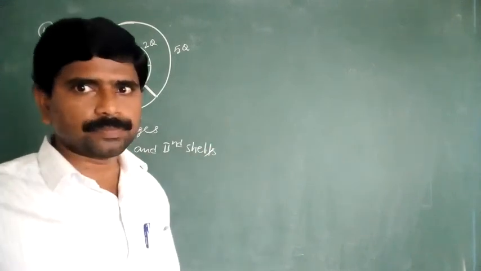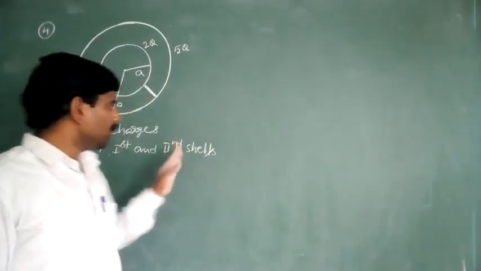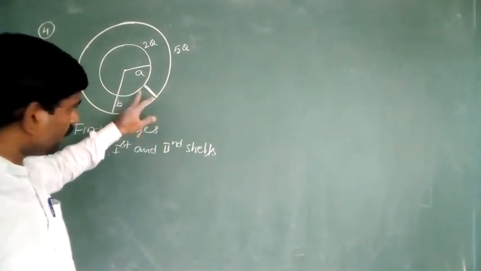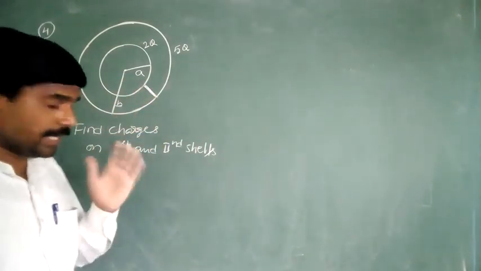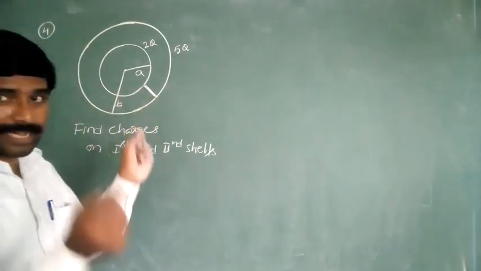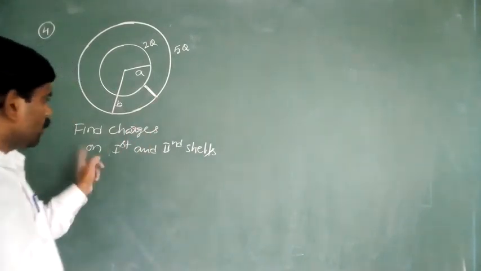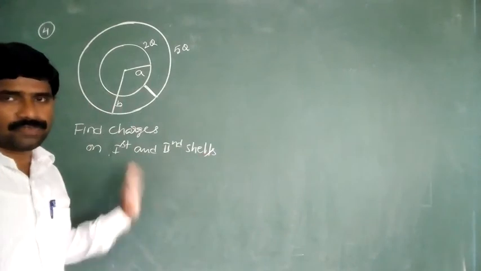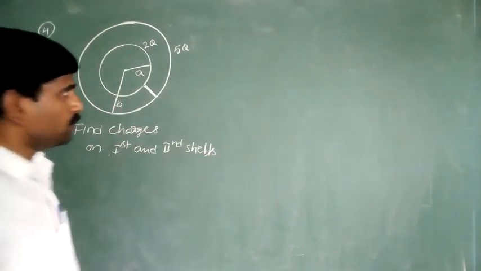So when these two shells are connected by a conducting wire, we want to find out the charges on the first and second shells. Try to observe.